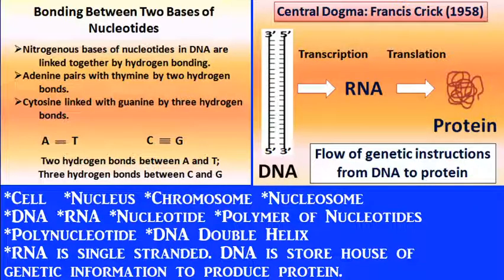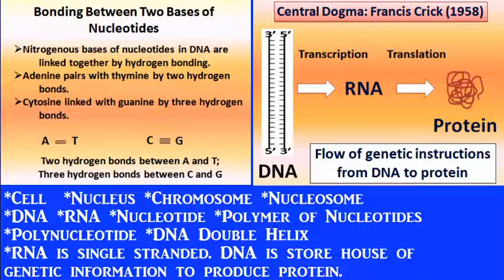There are three hydrogen bonds formed between guanine and cytosine. There are only two hydrogen bonds formed between adenine and thymine. So this is all about the bond between two nitrogenous bases.